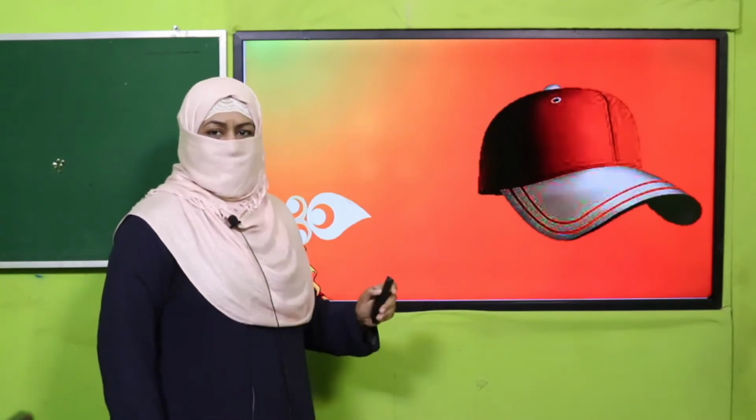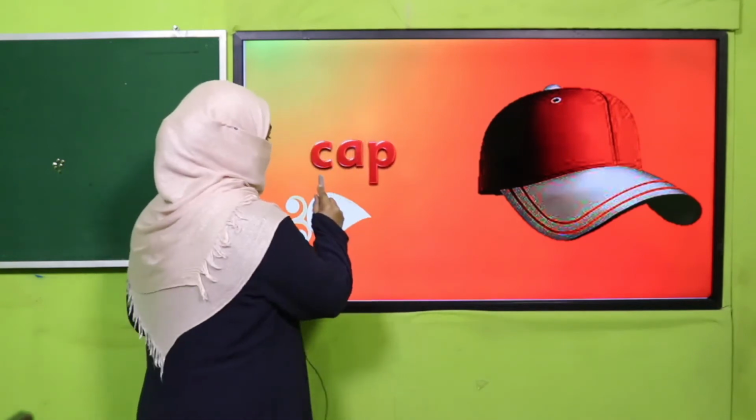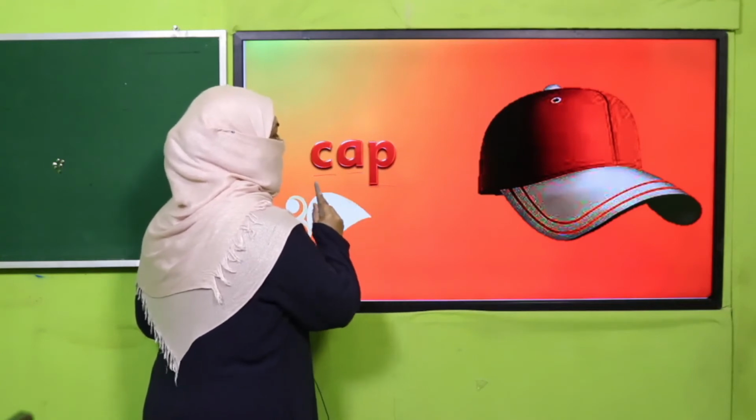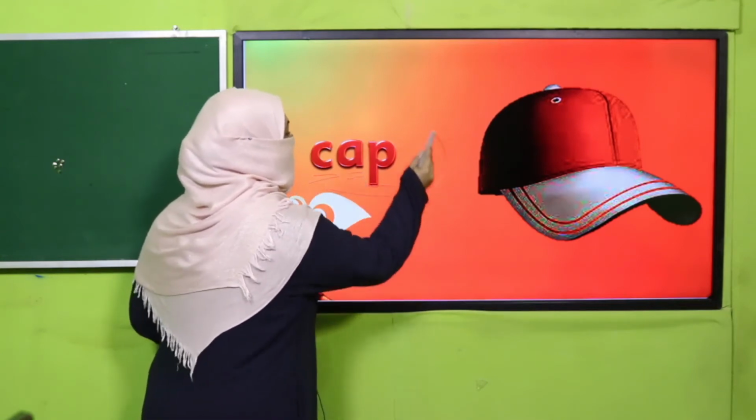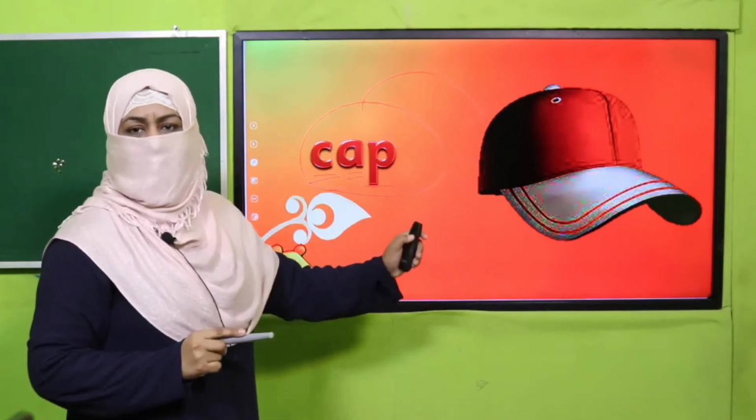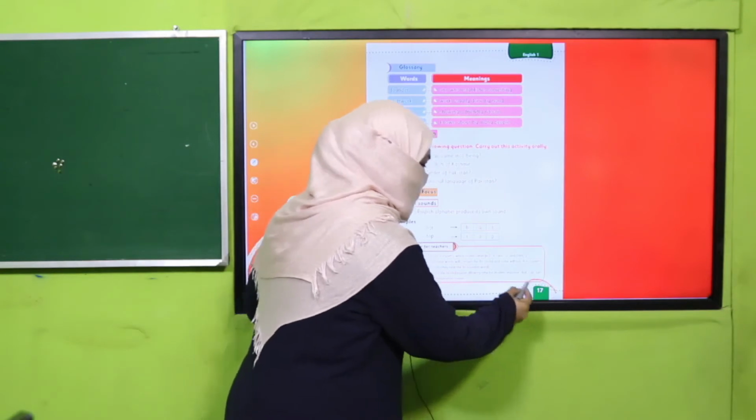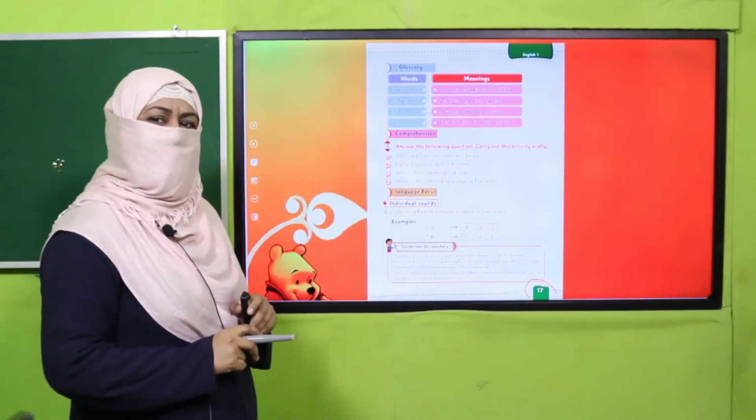What is this? This is cap. And how do we say it? K, a, p, cap. This is the word cap, right? Now let's practice it from your book. All of you open your book on page number 17.